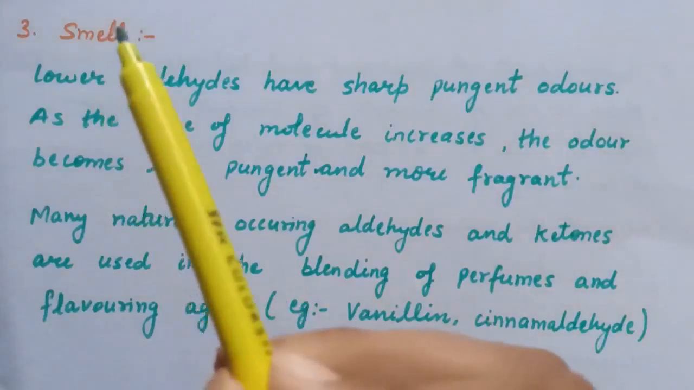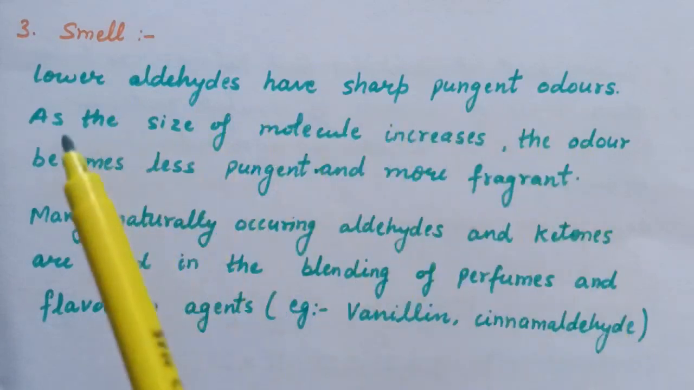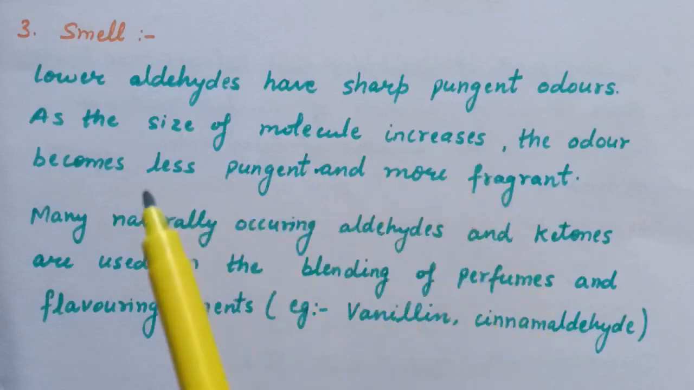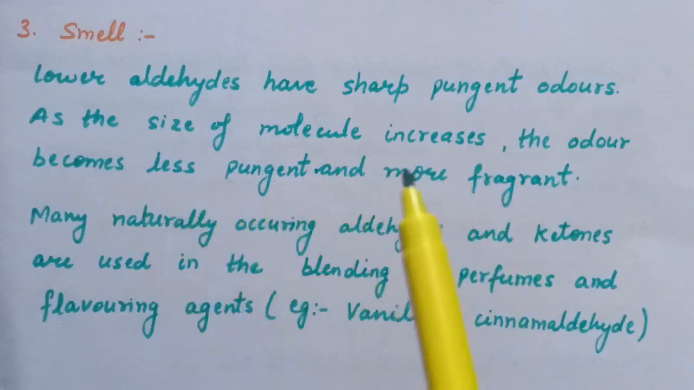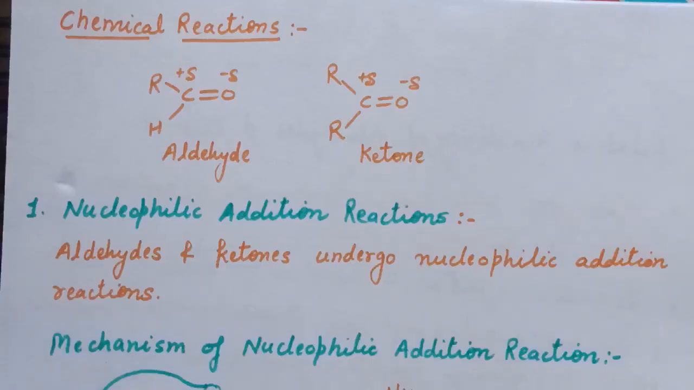Now third is smell. Lower aldehydes have sharp pungent odor, and as the size of the molecule increases, the odor becomes less pungent and more fragrant. That is why many naturally occurring aldehydes and ketones are used in the blending of perfumes and flavoring agents. This is all about the physical properties of aldehydes and ketones. Now next is chemical reactions of aldehydes and ketones.